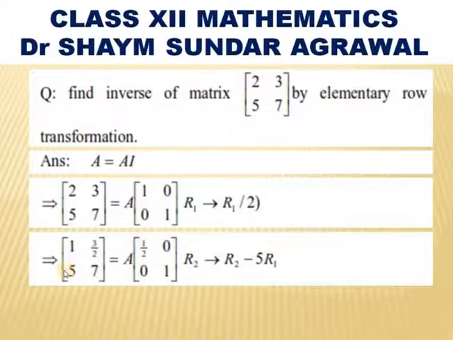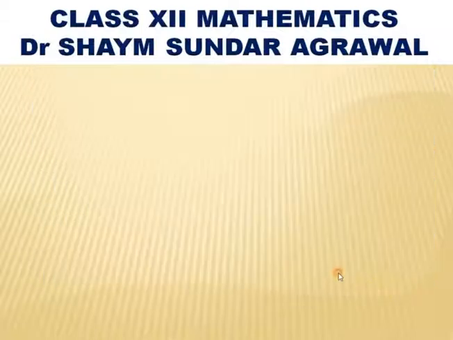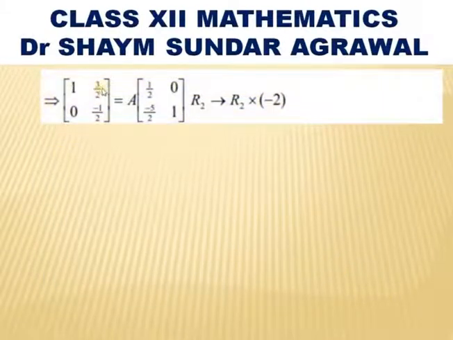Next we have to make the second row first column element, 5, as 0. How to make it 0? R2 replaced by R2 minus 5 R1. If you multiply 5 to R1, it becomes 5, and subtracted from 5, it becomes 0. Now it becomes 1, 3 by 2, 0, minus half, equals A into 1 by 2, 0, minus 5 by 2, 1.